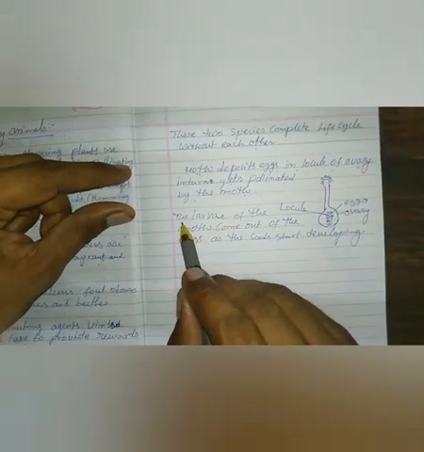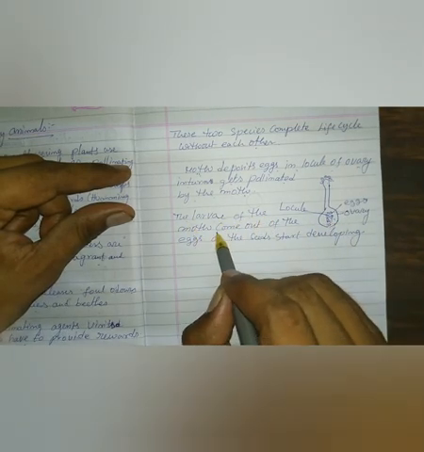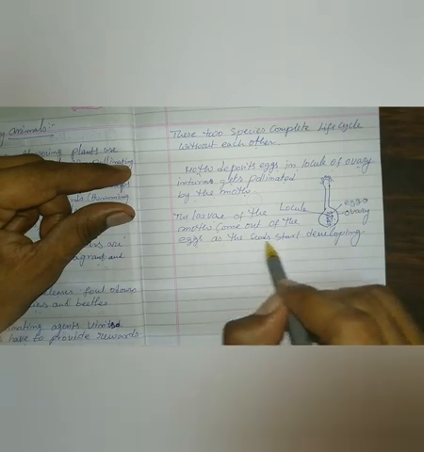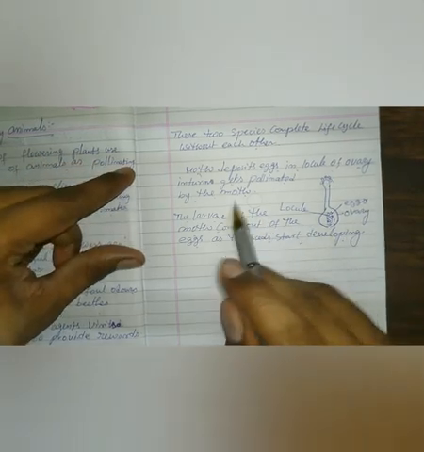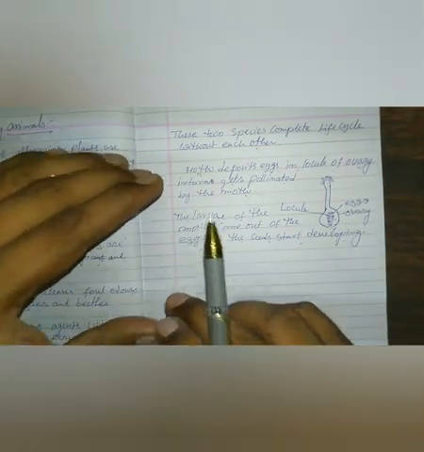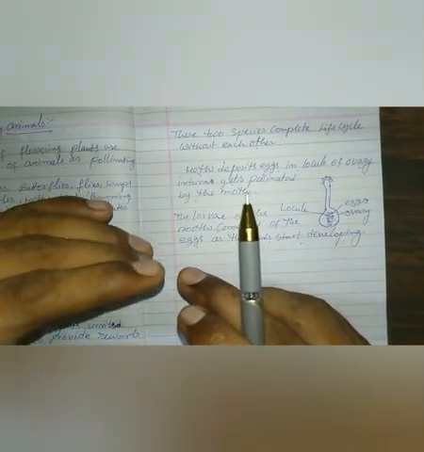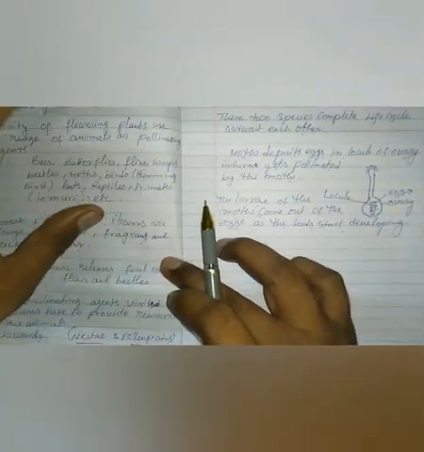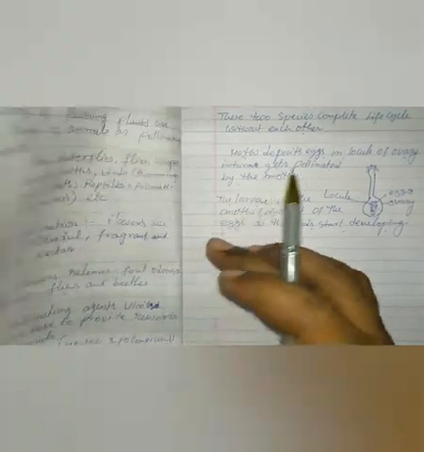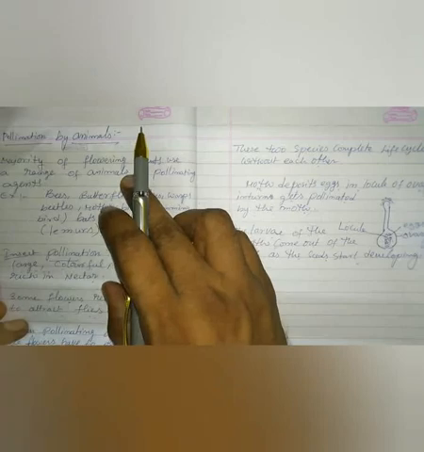And finally, when the larva develops in the ovary, the larva of the moth comes out of the eggs as the seeds start developing. So this is the total information about pollination. So here what we understand is that animals are also very important for pollination. So here we discussed pollination by water, pollination by wind, and pollination by animals. All the best.